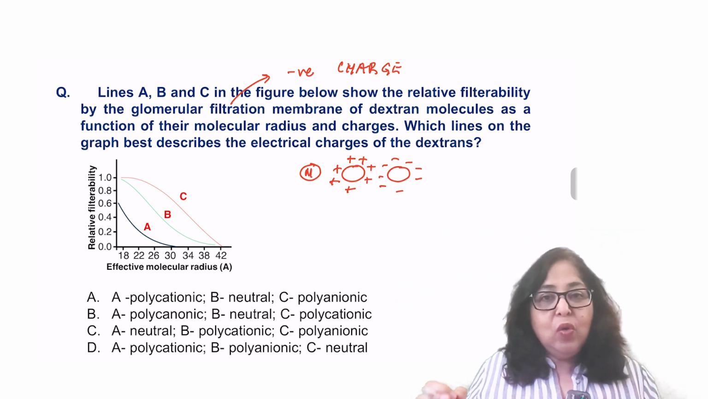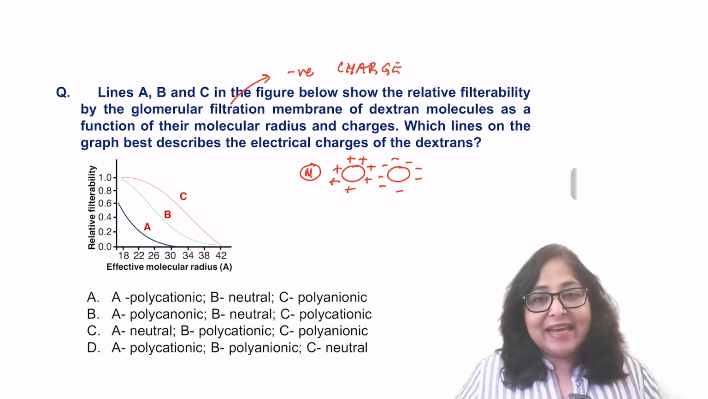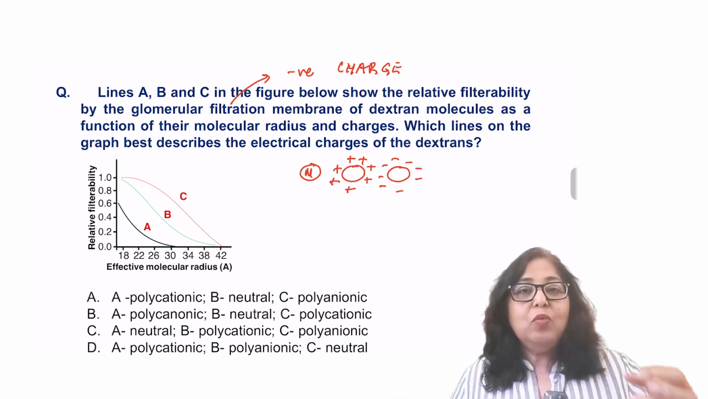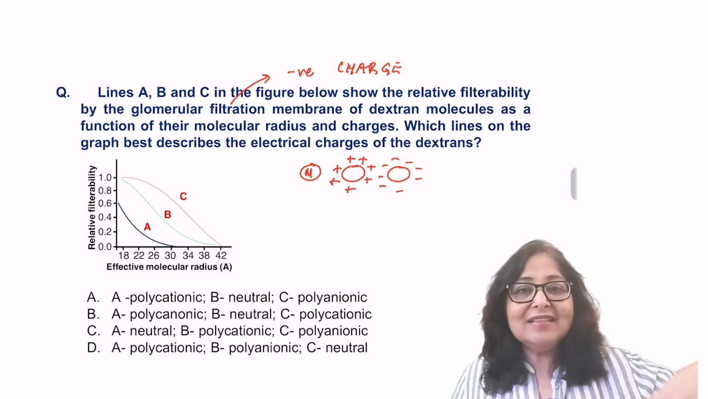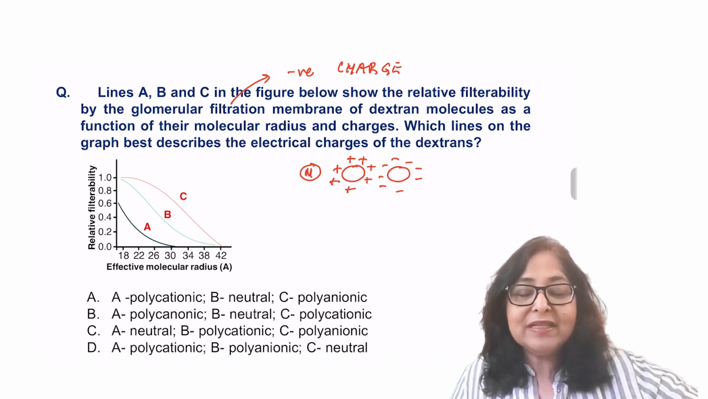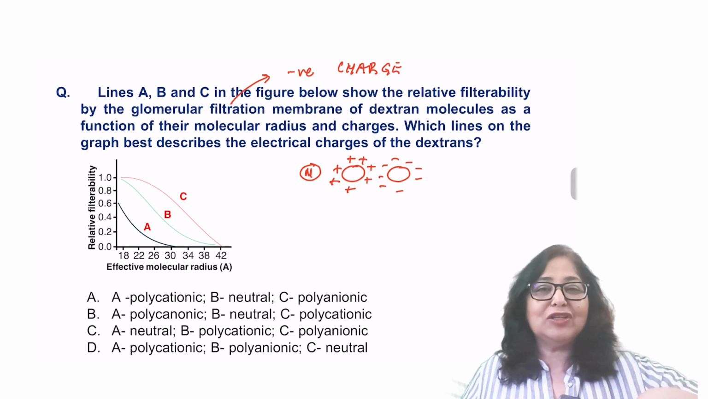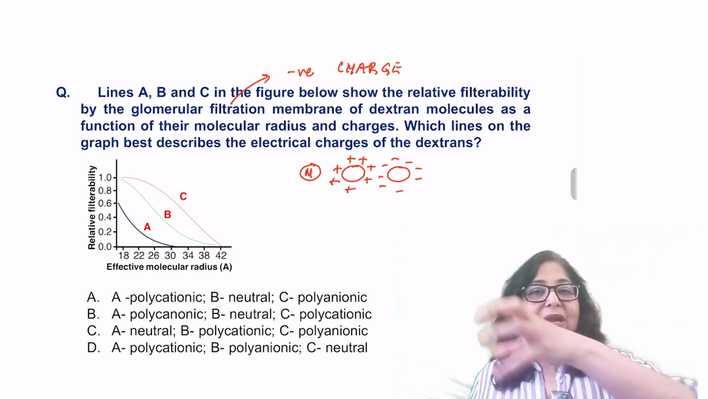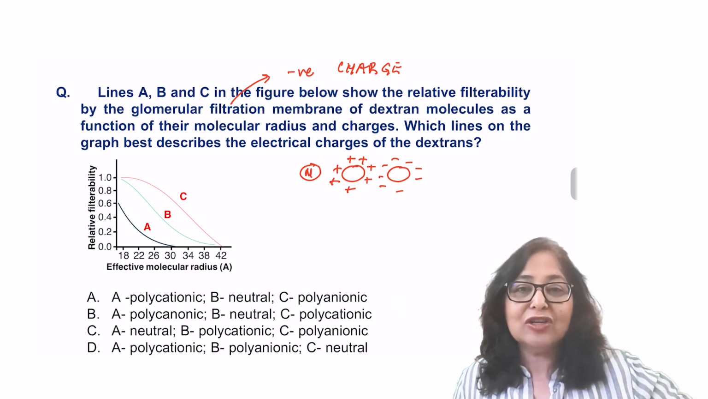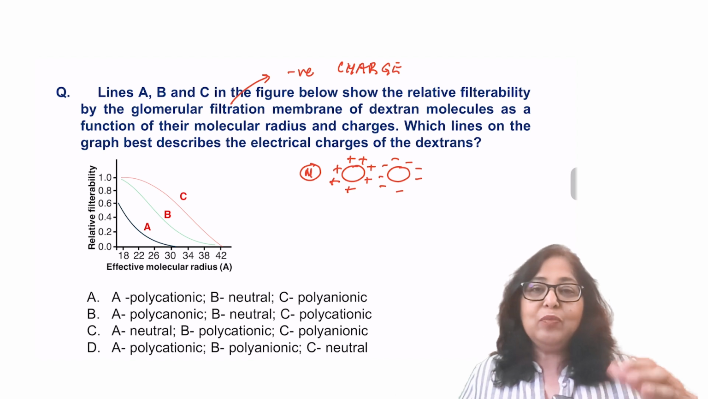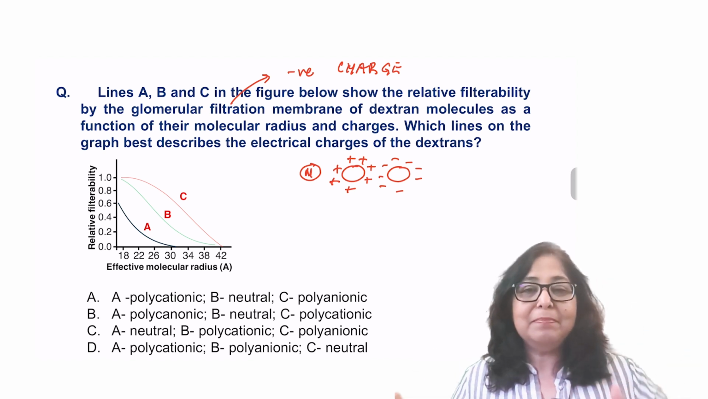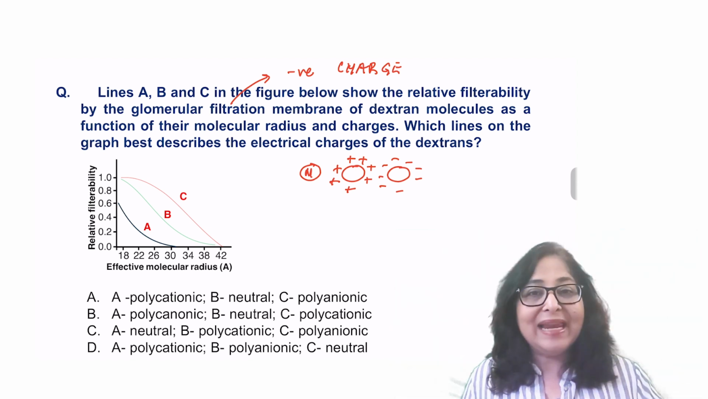So if I look at 3 dextrans of same molecular radius, which one will have the highest relative filtrability? The one which has got a positive charge. Negative charge of the glomerular filtration membrane will attract the positively charged dextran. Unlike charges attract. And which one will have the least filtrability? The anionic, because like charges repel.